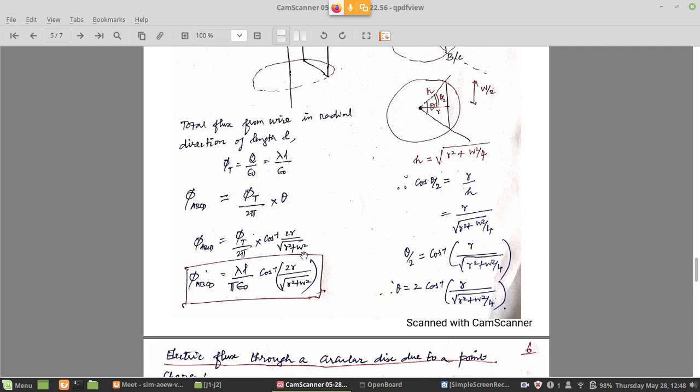Here again there is a small mistake. What is the mistake here? I have not written 4 here. It is 4r square plus w square.